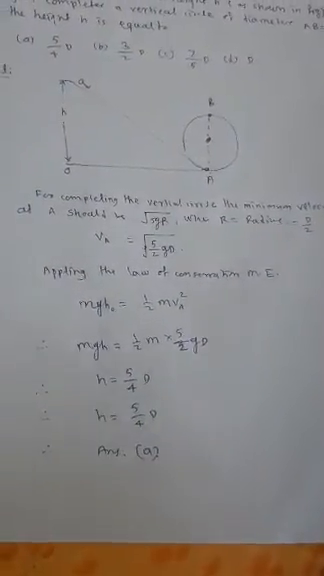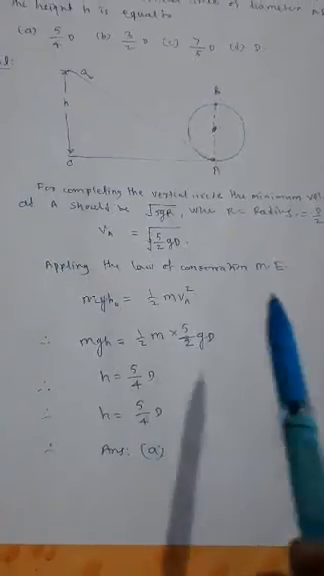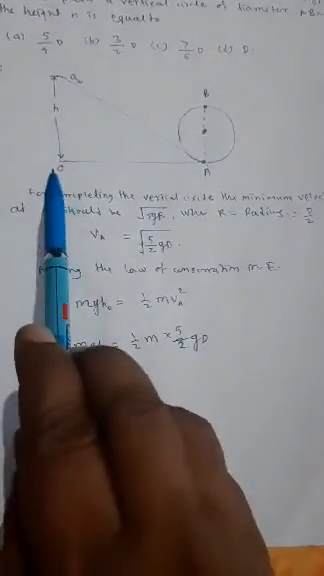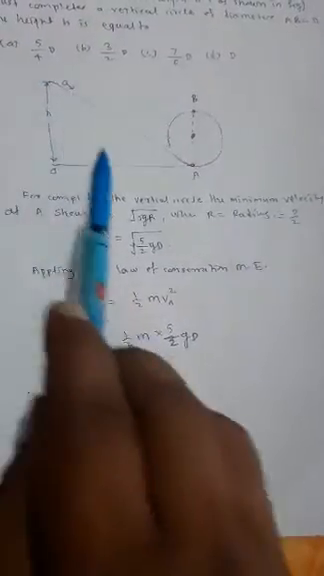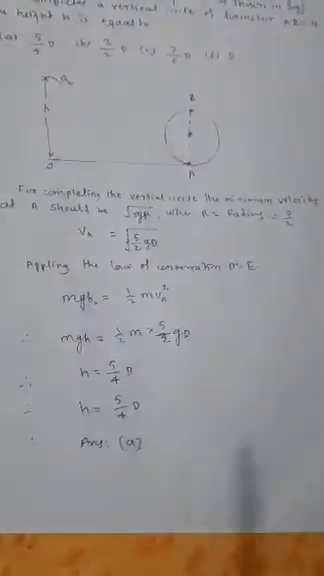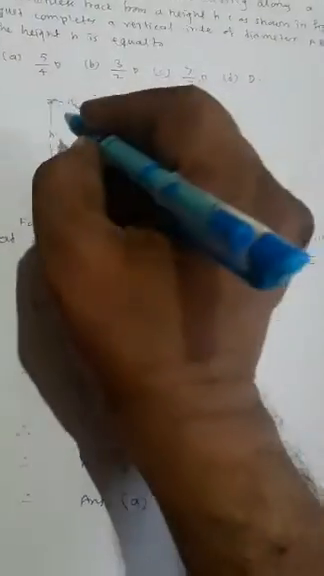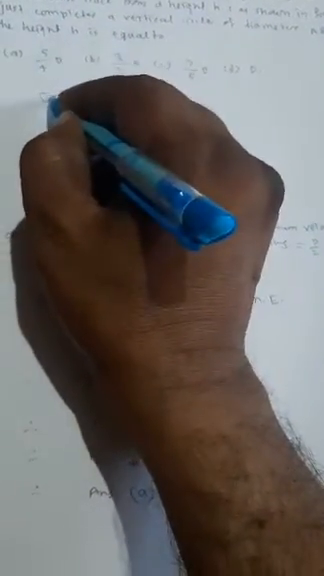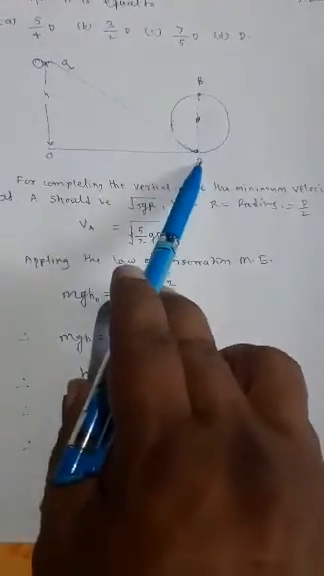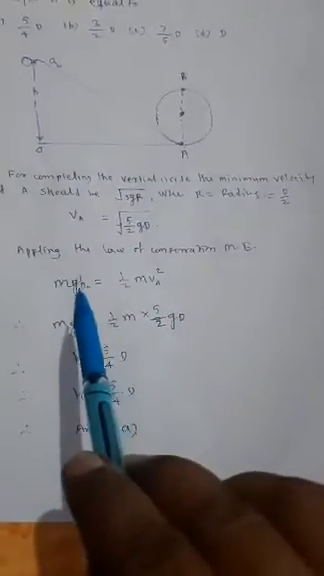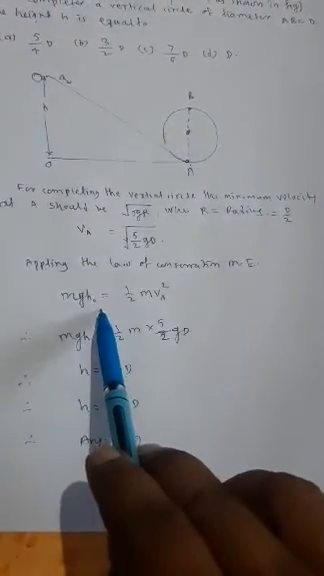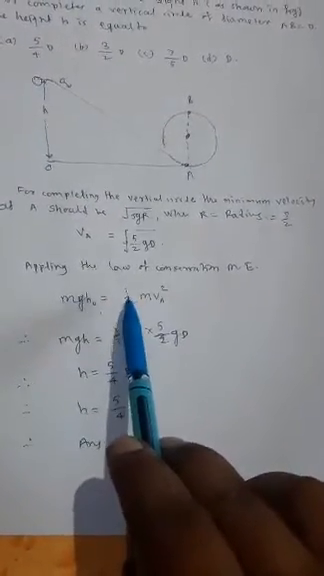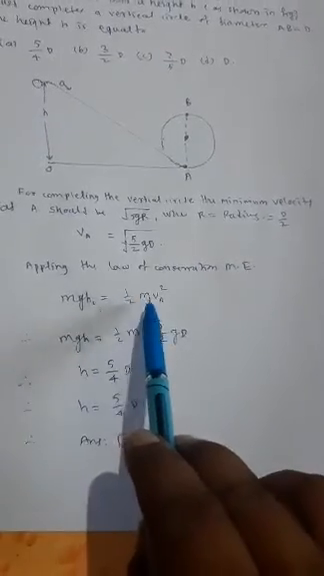Therefore, applying the law of conservation of mechanical energy, the potential energy at O, here, is equal to the kinetic energy at point A. Say the point O is here. The potential energy at O is equal to the kinetic energy at point A. Potential energy is given by mgh, which is equal to kinetic energy, given by half m v_A squared.